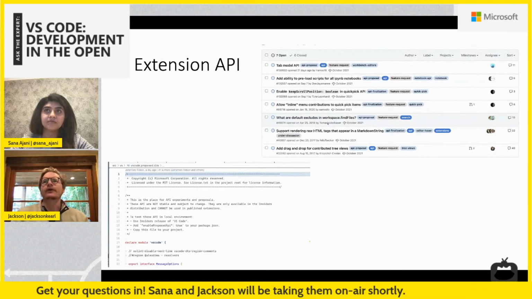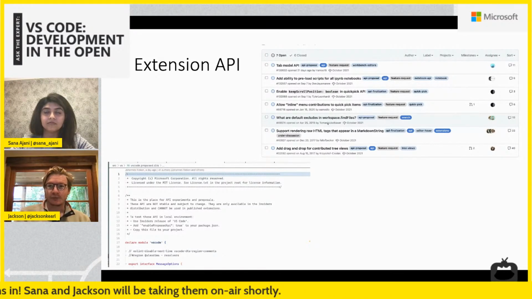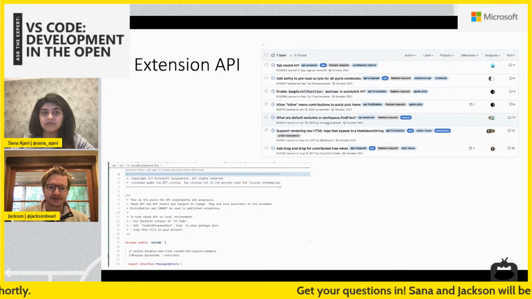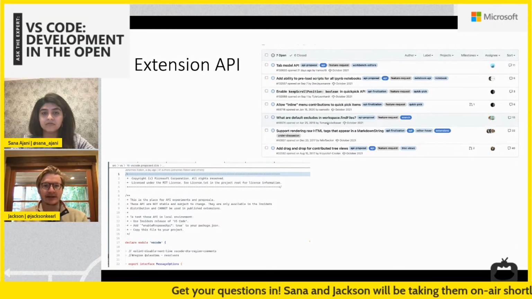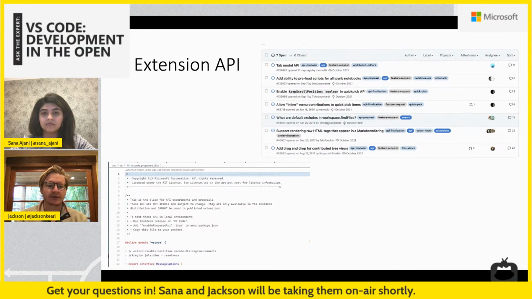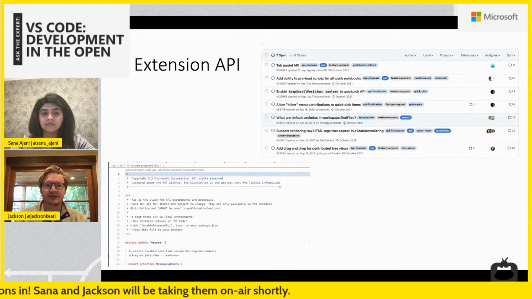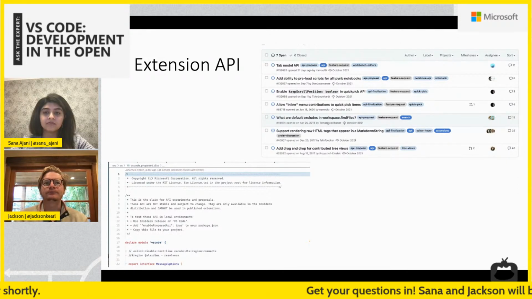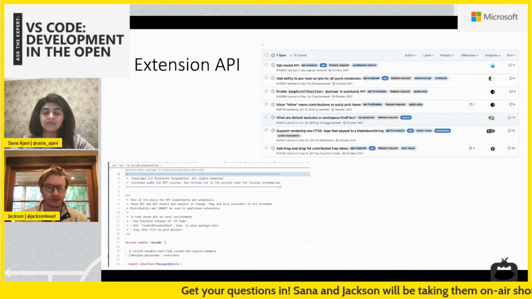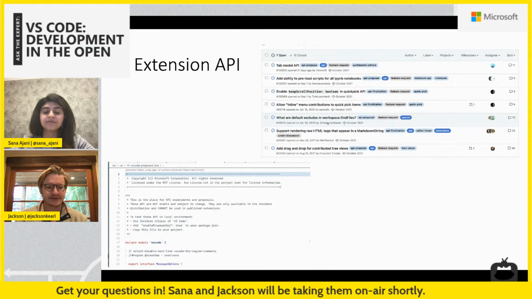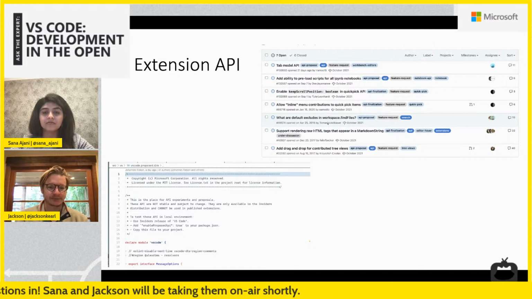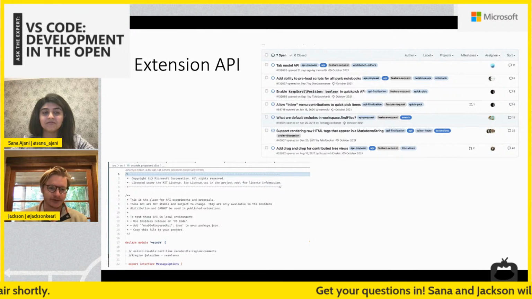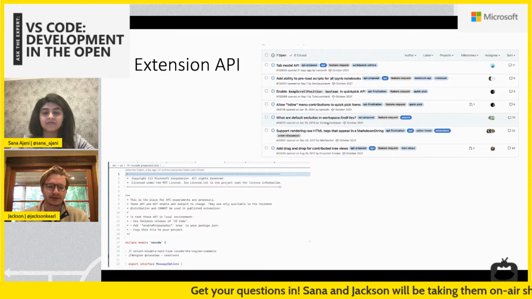Yeah. So going back to when an engineer or a feature area owner gets an issue, sometimes it's not really an issue that should be solved in core. There are so many different types of things where maybe it's language specific or specific to a very certain workflow or that sort of thing. And like Sana mentioned earlier, we have over 30,000 extensions in the marketplace. So how do we manage to support 30,000 things when we're making new features every month, changing the code every month, doing big refactorings, doing all sorts of things?